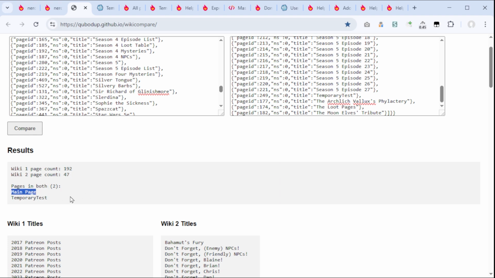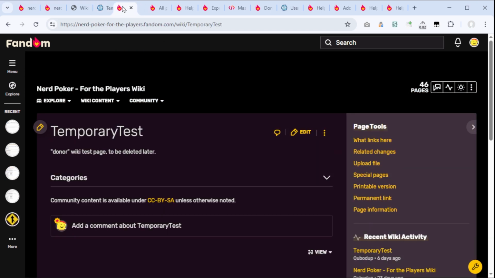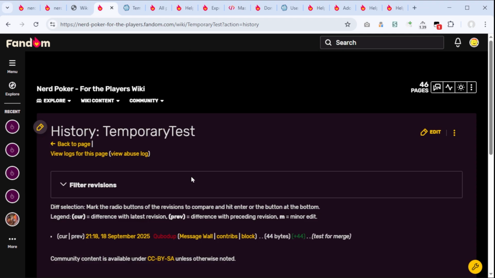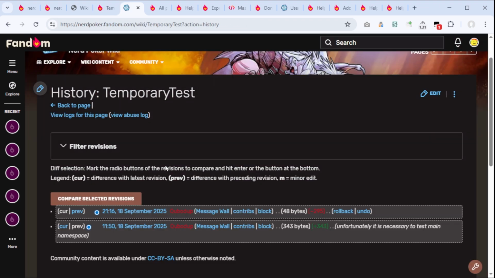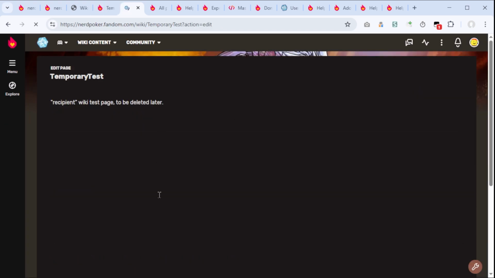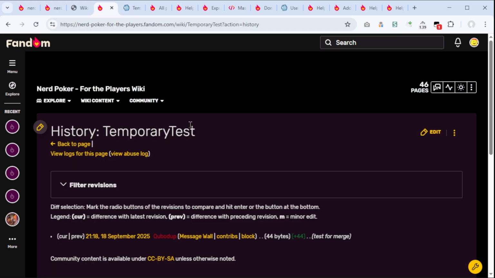And we know main page we don't want. Temporary test is a test page that I made so we can see what happens if you overwrite a page. 18th September, 21/18, 21/16. Okay, so the one that will be imported is already the newer version. So I'm going to make one edit here just to see what happens if I import a page whose latest version is older than the current existing page's most recent version. We'll see what happens later.